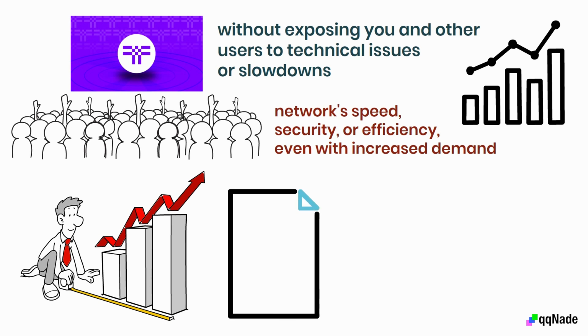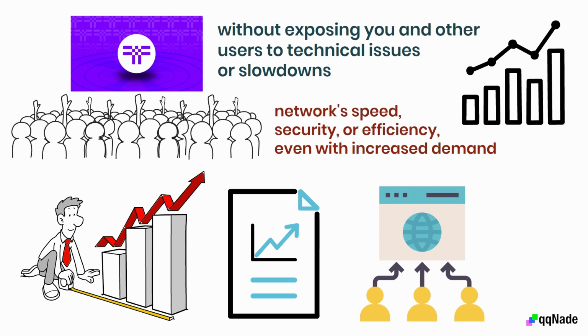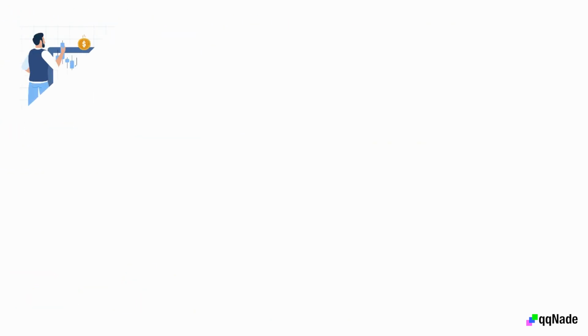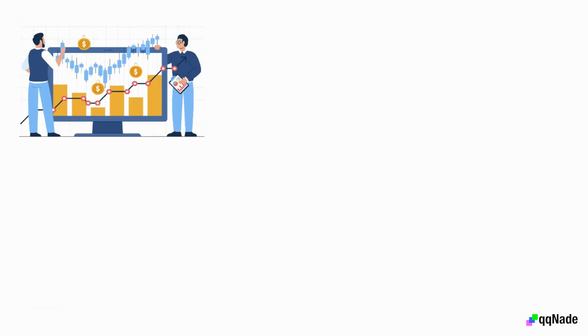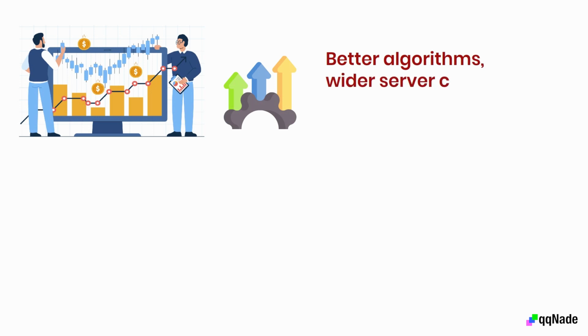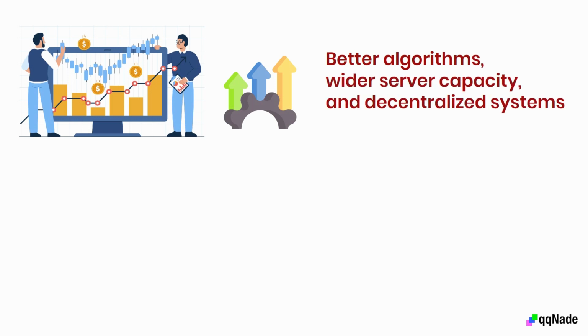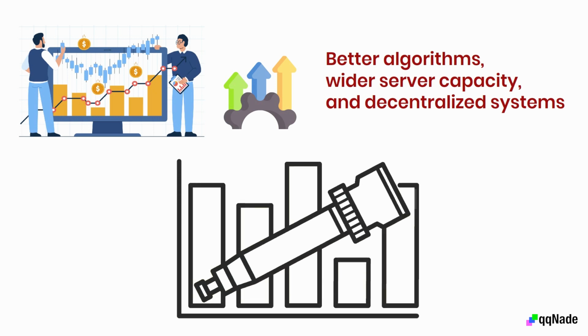Scalability is important because the volume of transactions in the cryptocurrency market changes dramatically. So, trading platforms must be able to handle large spikes in trading volume without crashing or experiencing downtime. Cryptocurrency trading is becoming more popular, so an exchange platform will be behind if it doesn't upgrade its services. Better algorithms, wider server capacity, and decentralized systems can take care of the problem of scalability. These are aspects the Threshold cryptography platform tackles.